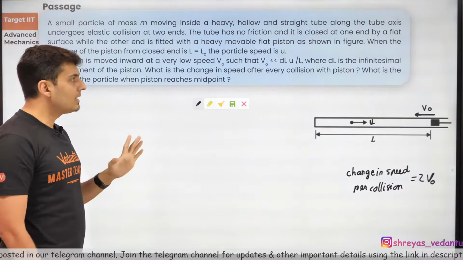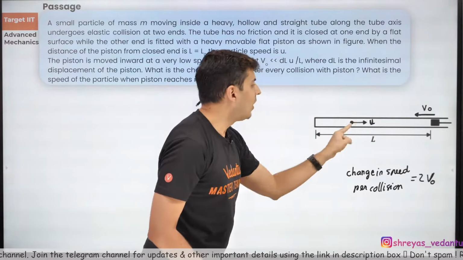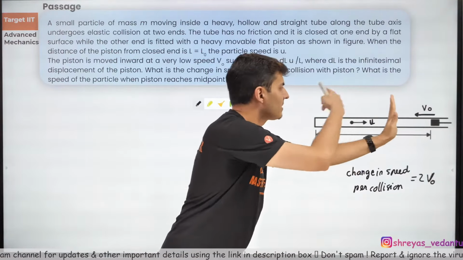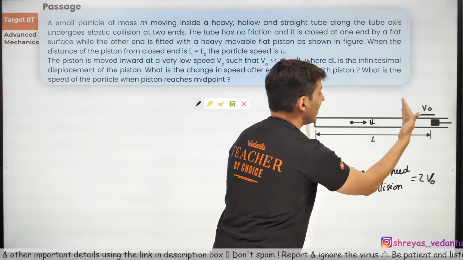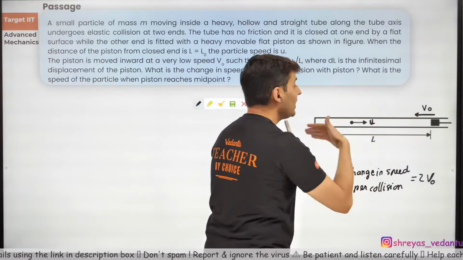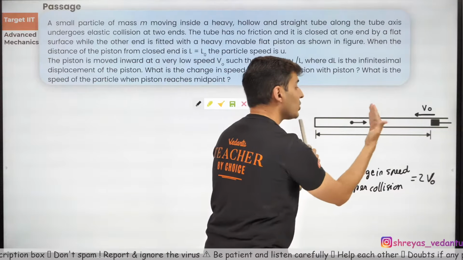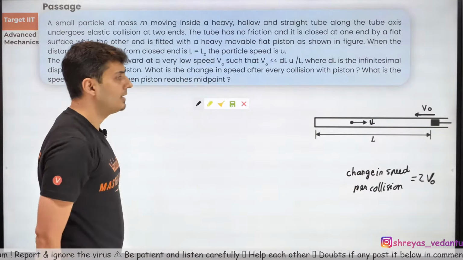I will probably need that because I need to calculate the speed of this particle when it reaches here. As this piston moves, the speed continuously increases, and I probably need to take into account how many collisions happen, how many times the speed changes, and how much time it takes to come from here to here, because continuously the speed is changing.